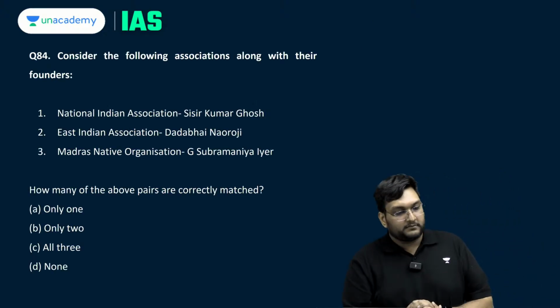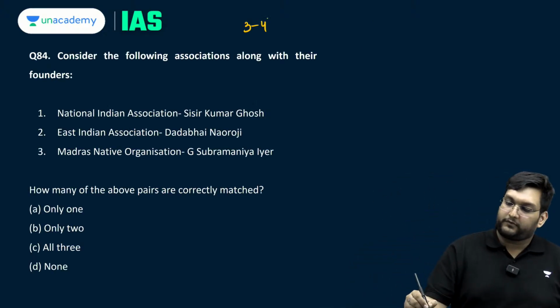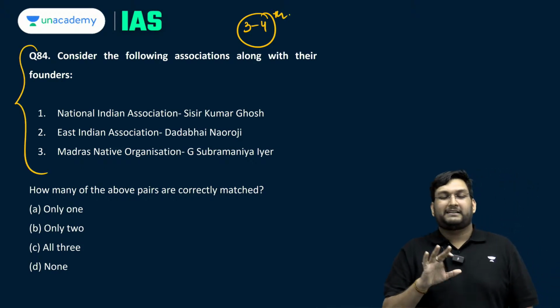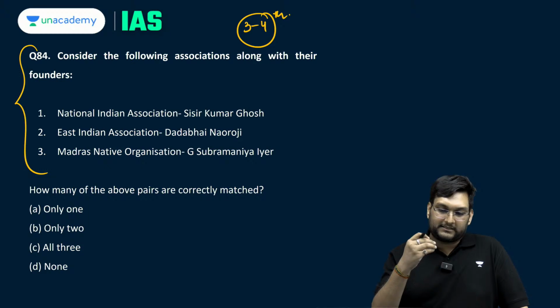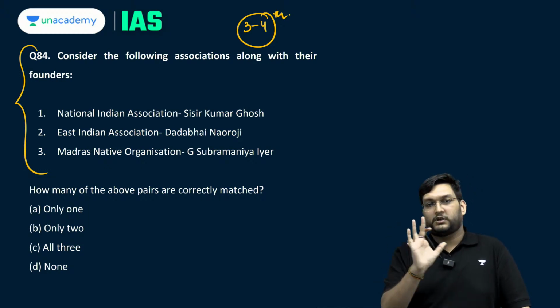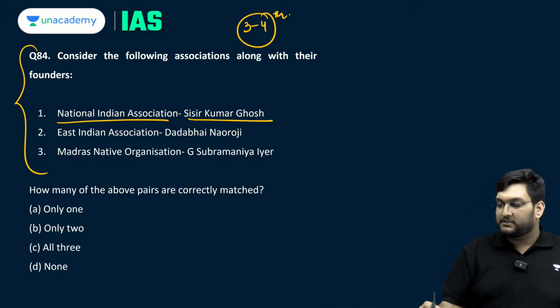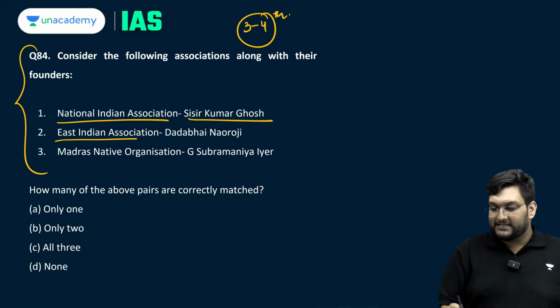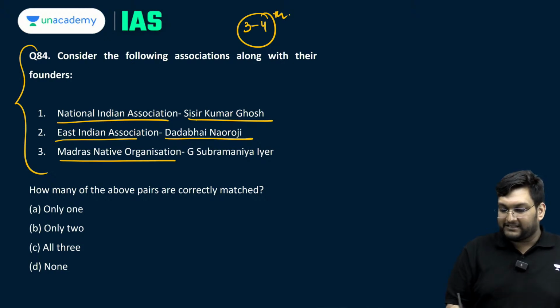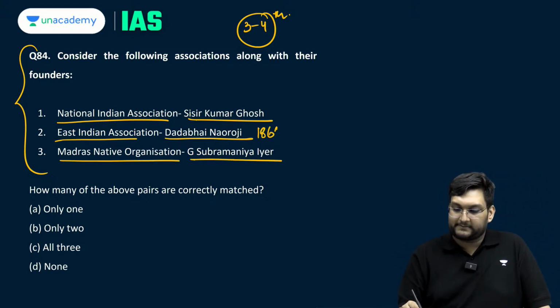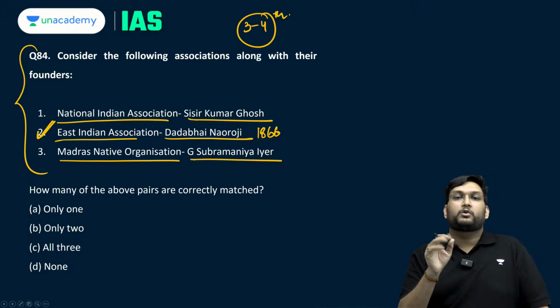Okay. This is again the third or the fourth question, which should not be a problem for you, but in a way is something where facts come in, either you know it or you do not know it. So, Indian National Association, Shishir Kumar Ghosh; East India Association, Dadabhai Naoroji; Madras Native Organization, G. Subramanian Iyer. Now, you know 1866, East India Association, totally correct.